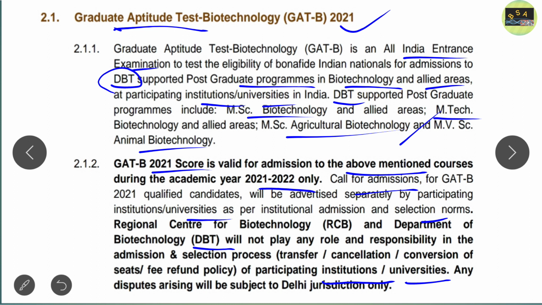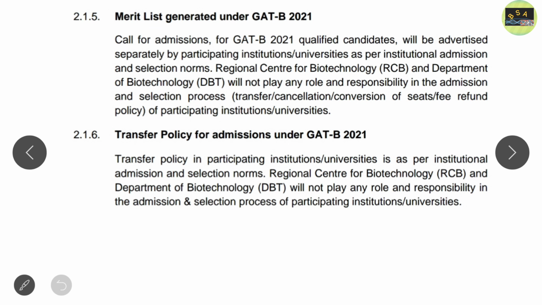We will mainly discuss GATE B 2021, as the application form for GATE B 2021 and BET is released. Clear? Now, how is the merit list generated under GATE B 2021? The qualified candidates will get a call for admission, advertised separately by the participating institutions and universities, as I already mentioned.